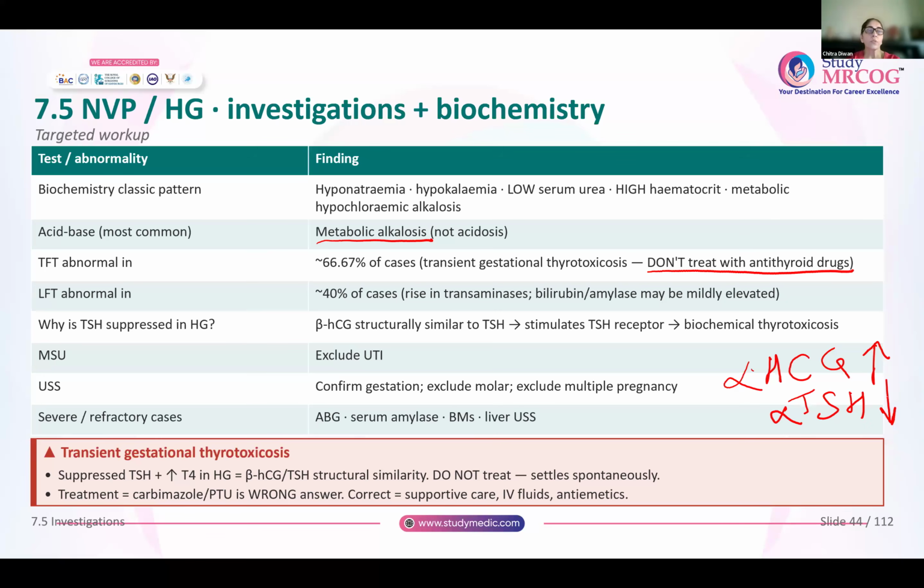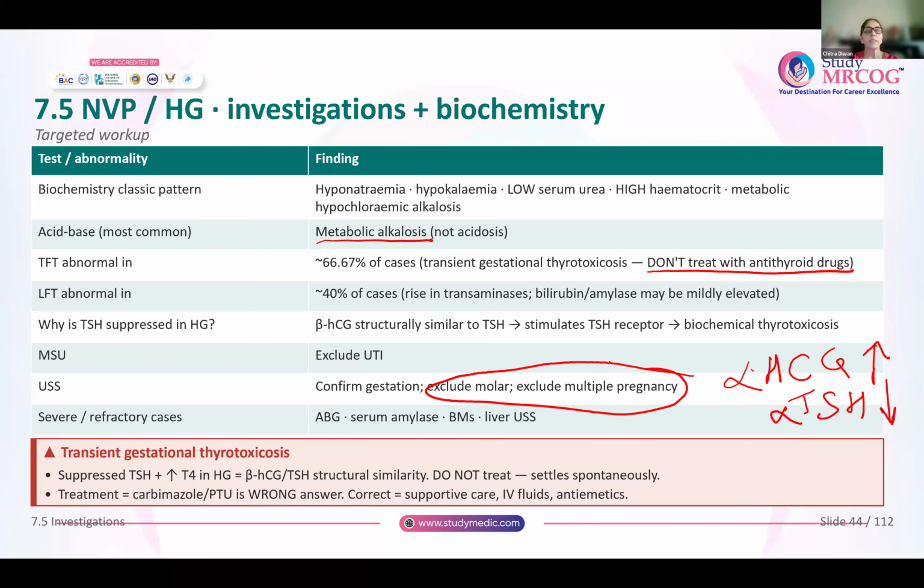Then a midstream urine sample you will do to rule out urinary tract infections. You will do an ultrasound to confirm the gestation. Look out for multiple pregnancy, look out for a molar pregnancy, because these two conditions are very frequently associated with hyperemesis gravidarum. Now you have very severe hyperemesis gravidarum, or cases that are refractory to all your treatment.